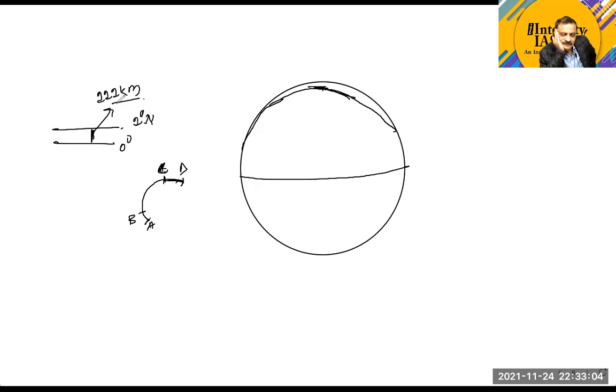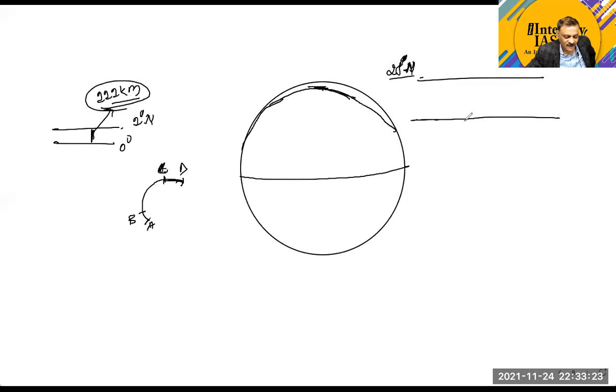Okay, guys. Now suppose, for example, what is the advantage of understanding the distance between the two latitudes? Suppose we are in Delhi, 28 degree north is the latitude of our place, and we have a place Jaipur at 25 degree north.